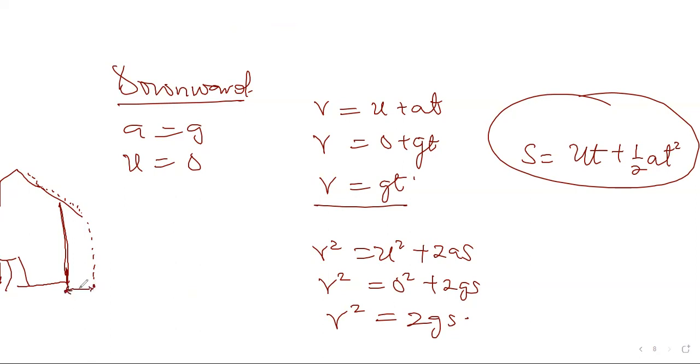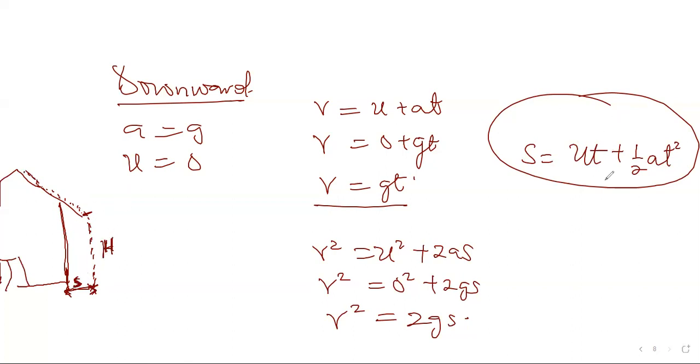I'll call this S, while the height from here to here is known as height. Please note this is only applicable when the object is coming from up. So the distance between the foot of the wall and where it lands is known as S distance, while the height of this wall is known as H.